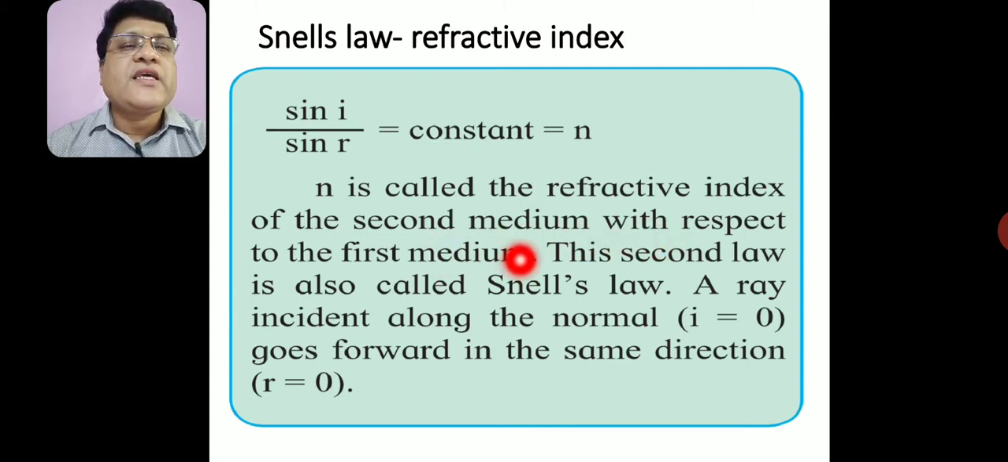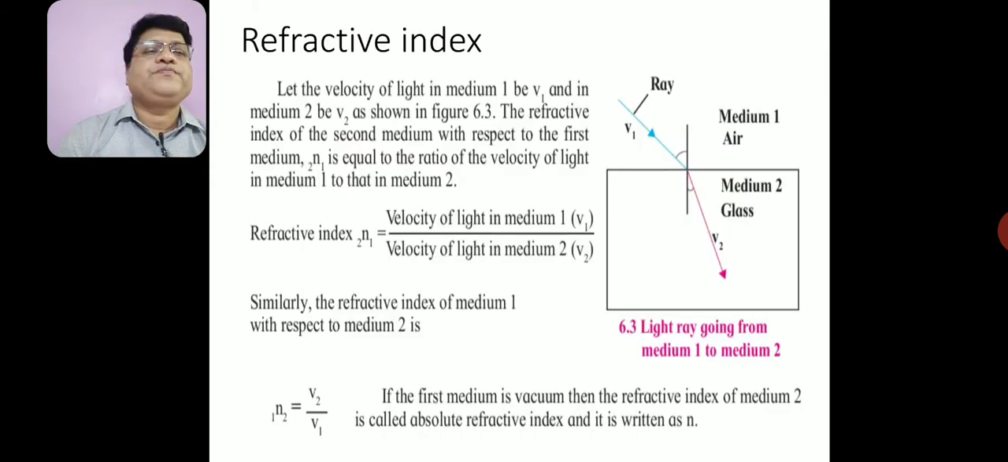Here in this example, we take two media, air and glass, so sin i upon sin r is a constant, that is the refractive index of glass with respect to air. This second law is also known as Snell's law. Suppose a ray incident along the normal goes forward in the same direction. When i is equal to 0, r is also 0.